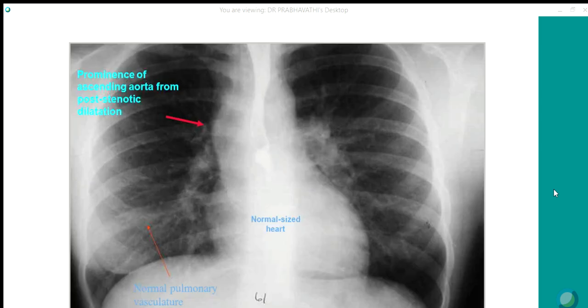So this is the classical bicuspid aortic valve with aortic stenosis. In aortic stenosis, it's concentric LVH, so you will not get LV dilatation. You get a prominent rounded contour on the left border, but the most striking feature is the ascending aortic dilatation. It's not only post-stenotic, it is due to aortopathy.